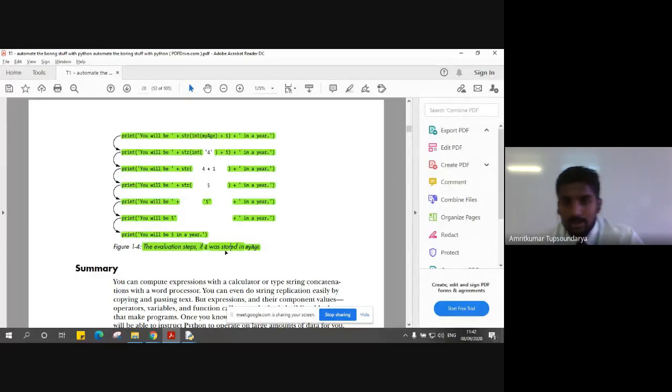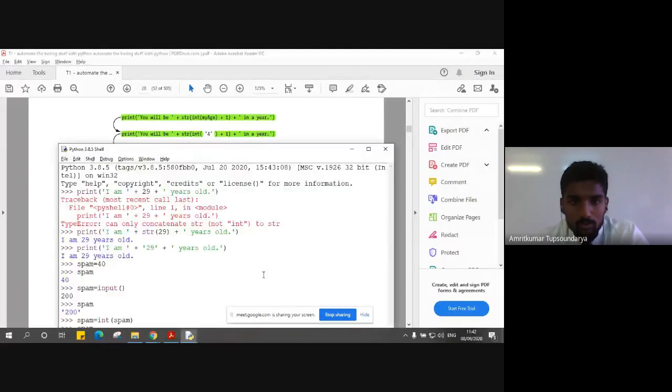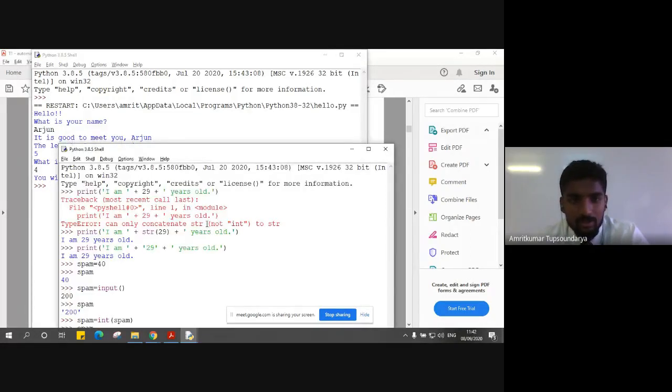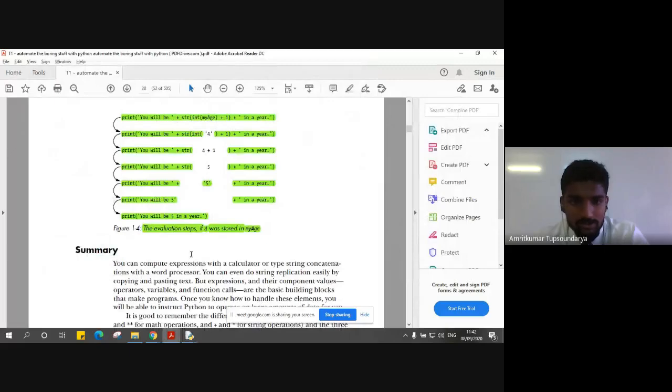I hope this is understood, how the evaluation of the value we supply using the input function gets executed in every line, right? That's how we get the output 5 as a string. This is not an integer, this is a string integer. This is a string value, not an integer value. I hope things are clear.